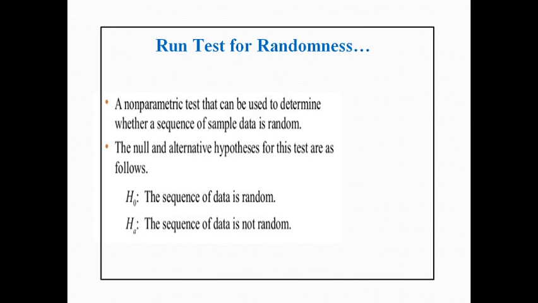For performing any test, we first define our claim, that is, we define the null hypothesis and alternative hypothesis, which is necessary for any test. The null hypothesis is that the sequence of data is random, and the alternative hypothesis is that the sequence of data is not random, because our interest is to check whether the given data is random or not.